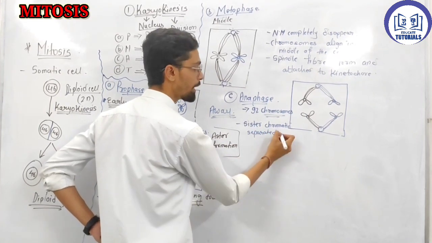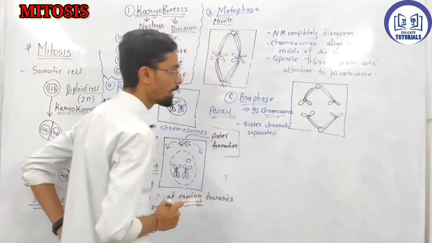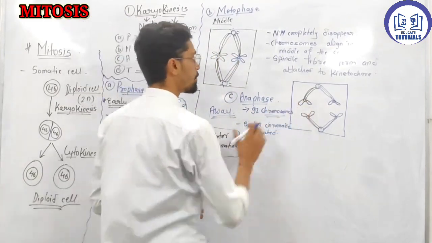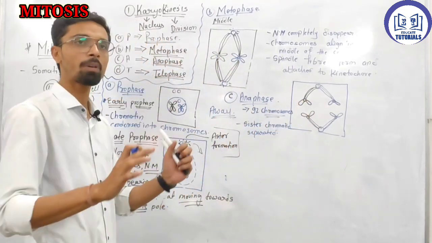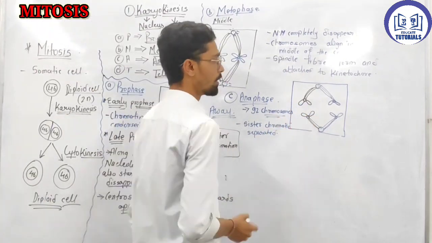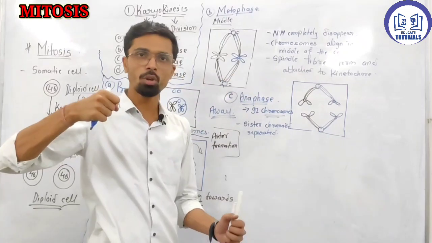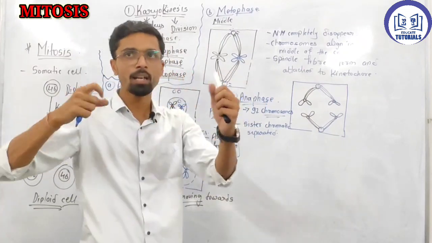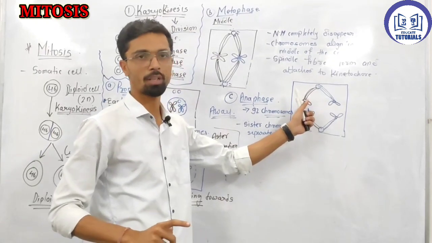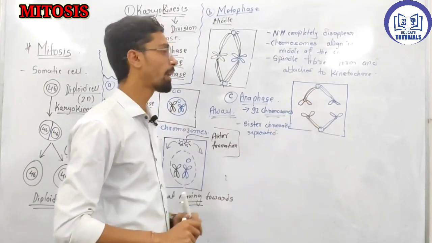Sister chromatids are separated. Here you can see two sister chromatids are separated. The same thing happens in anaphase. Basically, this much happens and 92 chromosomes form. You will see the structures. When you pull anything, the center part comes forward and the sides go back. So that's why the structure looks like that. Just keep this in mind.